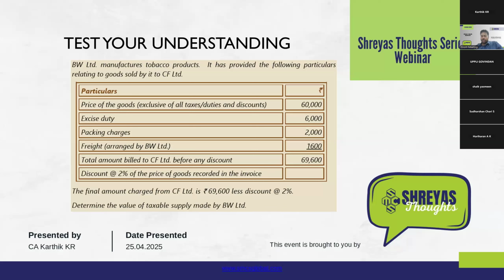If it does, it will definitely not be goods, it will be services. So we will be looking into the SAC code starting with chapter 99, and we should look at the relevant SAC code. If it is interest relating to financial transactions, then you will have a relevant code for that. So it should be evaluated independently.